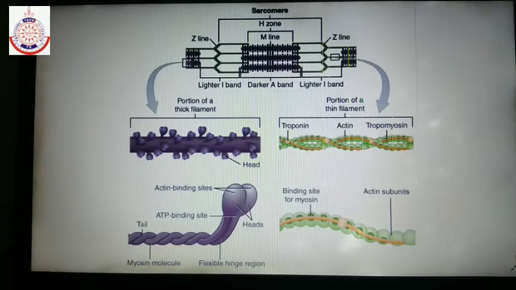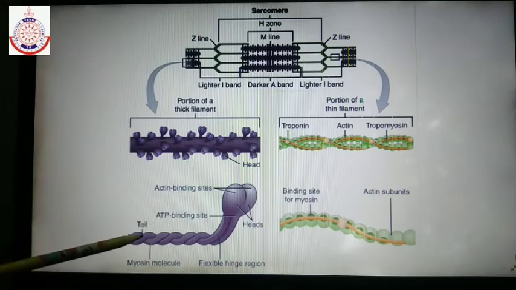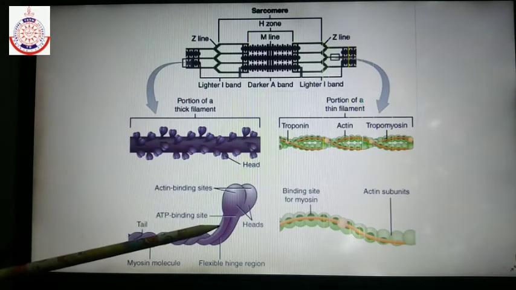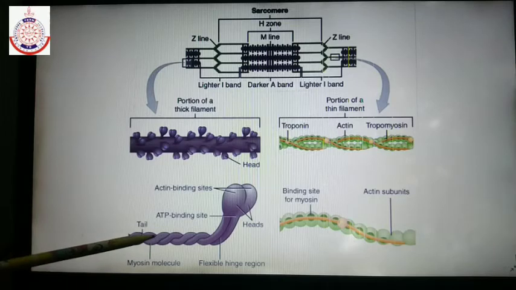Meromyosin has the following structures: head, short arm and tail. The head and short arm form one part and the tail forms the second part. So meromyosin has two important parts, the head with short arm, and the tail.